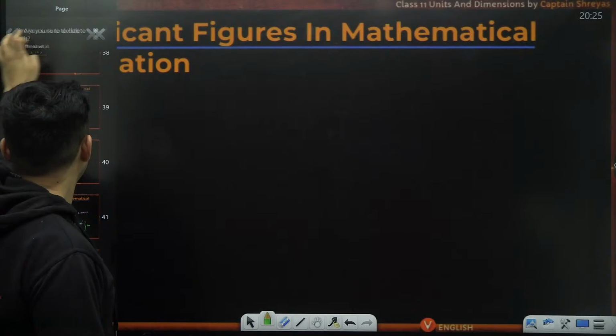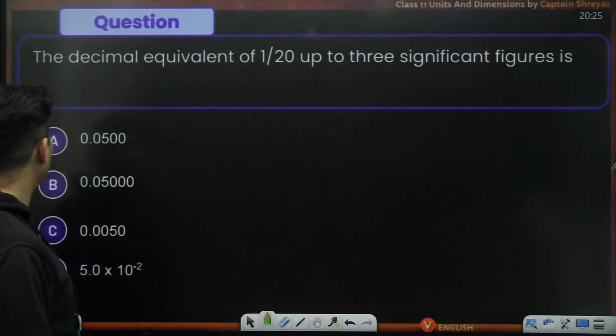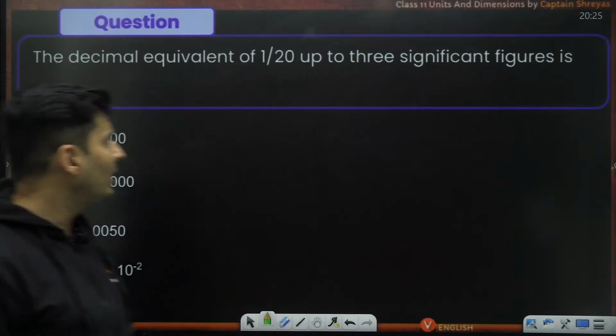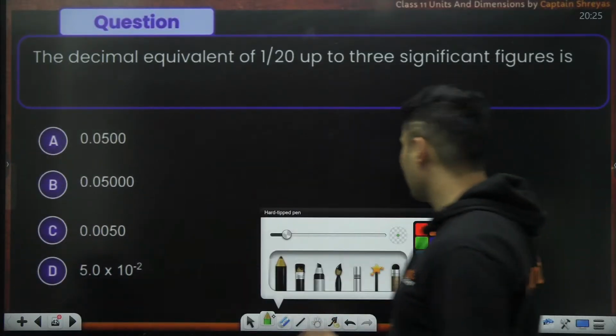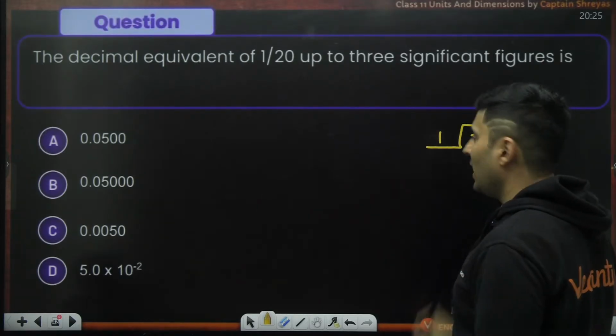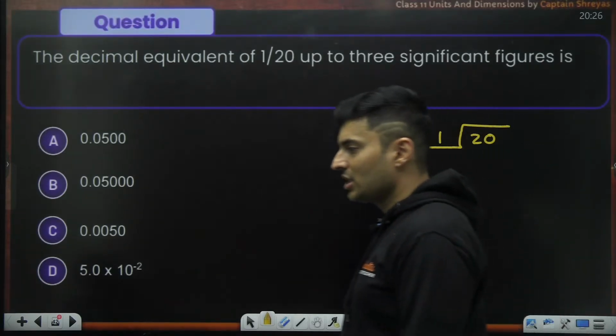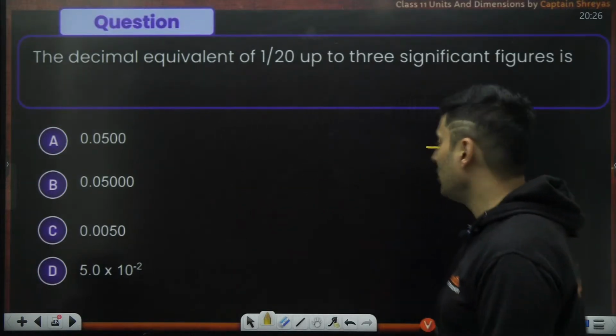Okay, so with this, let's see if you guys can write and solve this particular question. The decimal equivalent of 1 by 20 up to 3 significant figures is... come on, 1 by 20, guys. 1 by 20 is how much? 1 by 2 is 0.5, 1 by 20 is 0.05.